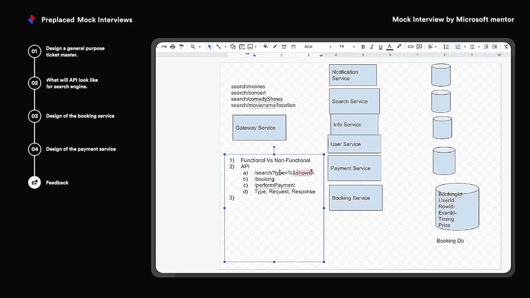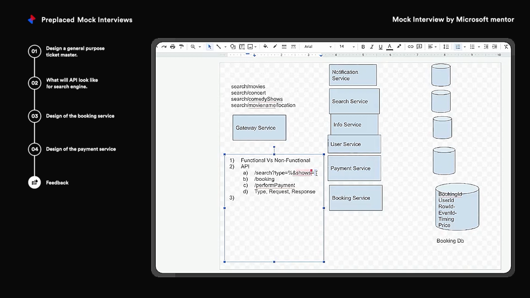But a single API cannot perform the work, right? The single API would be too big to handle, right? Because a single search API would have to handle the logic for movies, concert, comedy shows, and all those events. Also, if I pass the movie name, it also has to integrate the single search endpoint. So now your single backend, won't it be heavy for the single endpoint to handle?